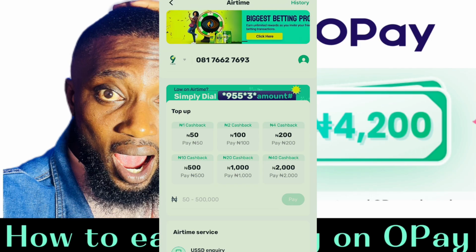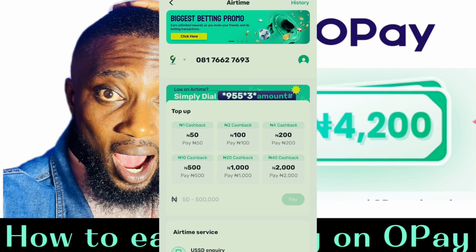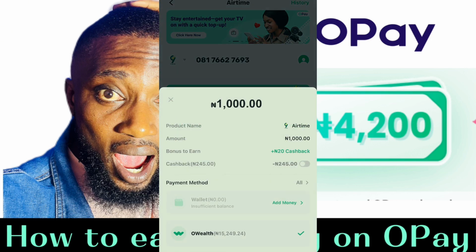For example, if I'm buying an airtime of 1,000 naira, they are going to give me a cashback. You can see, look here, product name, airtime, amount 1,000, bonus to earn. Anytime you make a transaction purchasing airtime, you are going to get a cashback, and here you are going to get 20 naira. So let's say you are recharging from your OPay frequently. Trust me, you are going to make some extra cash. Do you understand? So this is how this one works.